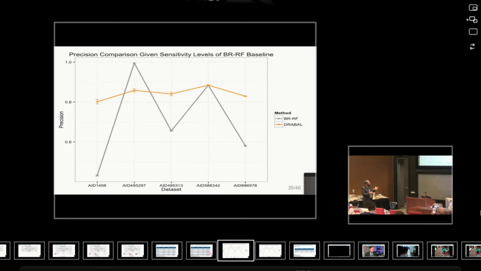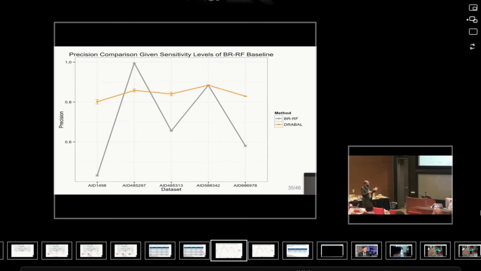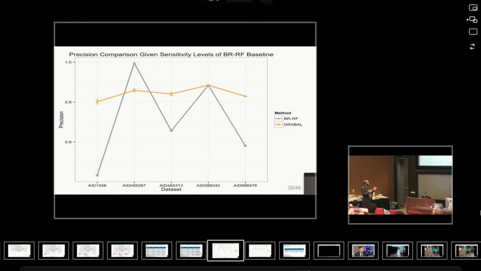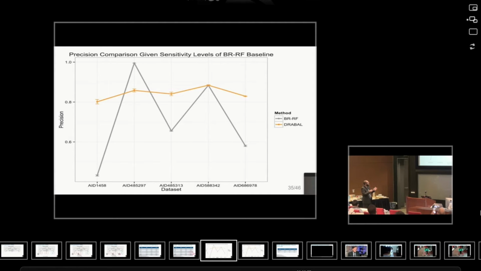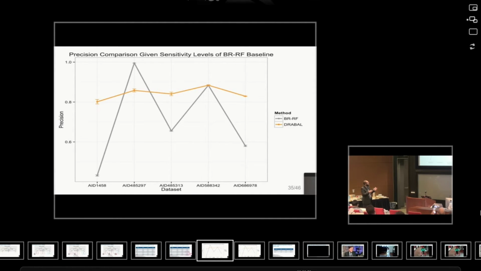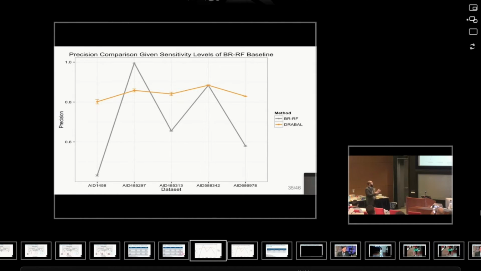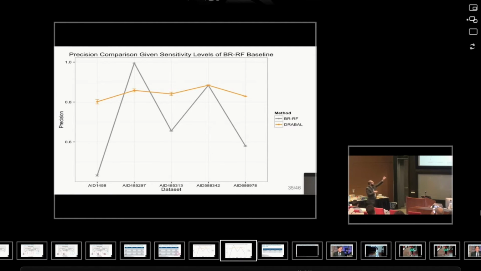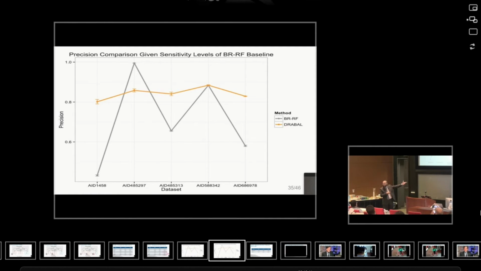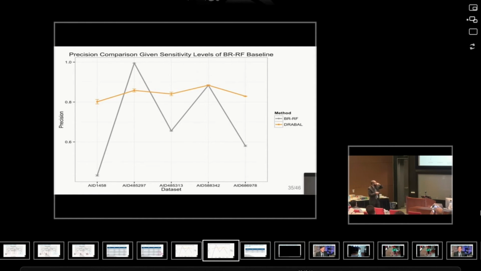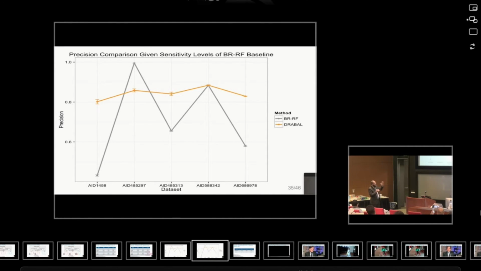This is where we fix the sensitivity for these 5 data sets based on the second best method, which is binary relevance with random forest, and we see the precision, which is more interesting for us. In 3 cases, this is the orange curve for us. We check the first case, the third one, and the 5th one, and we significantly outperform the other method with these data sets. For the 4th case, we have exactly the same performance. For the second one, we sacrifice a bit.